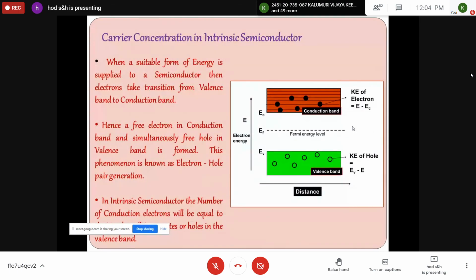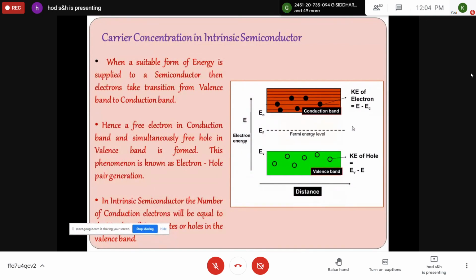Now, as I said, you take an intrinsic semiconductor. In an intrinsic semiconductor, at 0 Kelvin, it is a perfect insulator. But whenever the temperature rises, there is a certain possibility that the electrons will move from the valence band to the conduction band, causing certain electrical current. So when a suitable form of energy is given to a semiconductor, the electrons make a transition from the valence band to the conduction band.